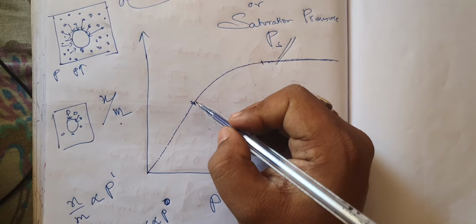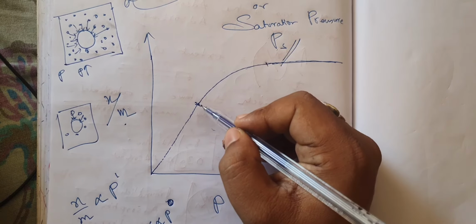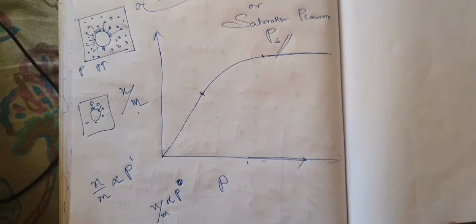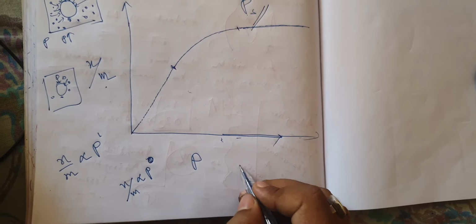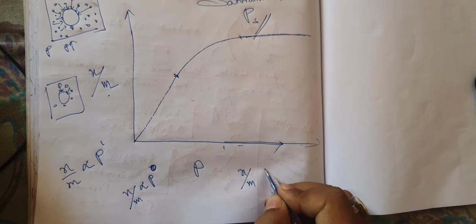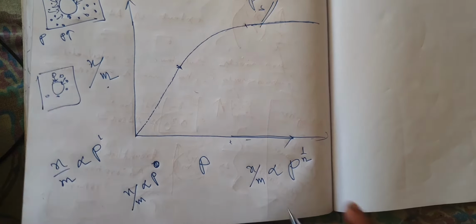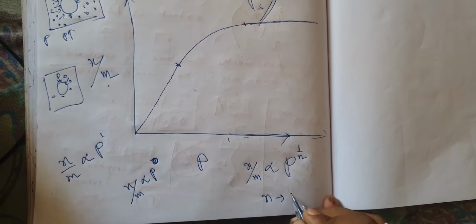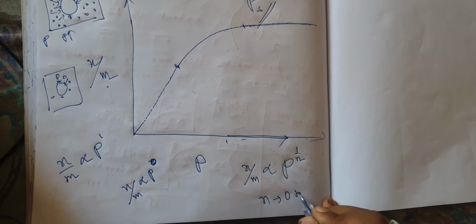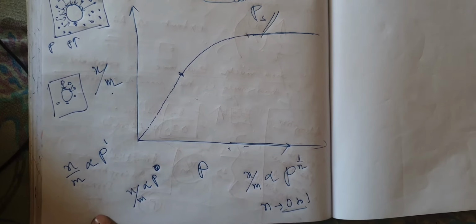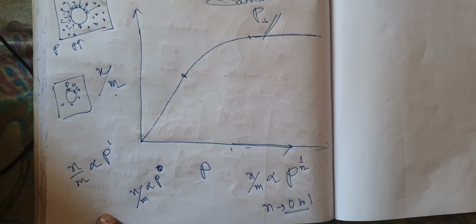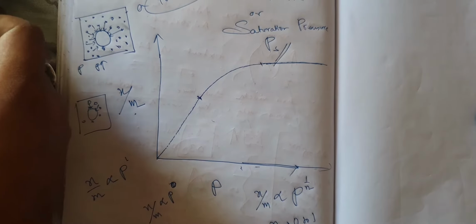But this is a curved path. Now, for a curved path, from the knowledge of mathematics, you should know that x by m should be proportional to p to the power 1 by n, where 1 by n varies from 0 to 1.